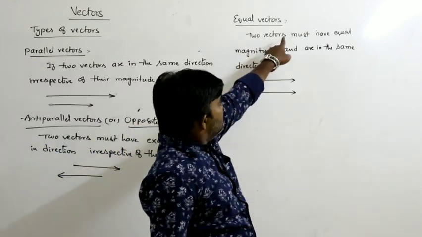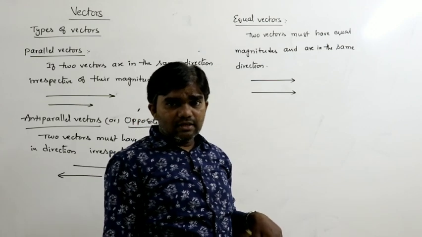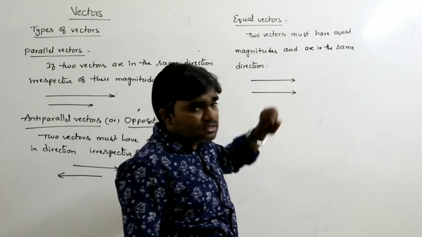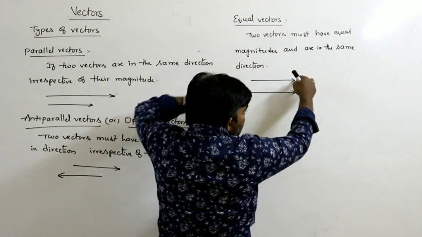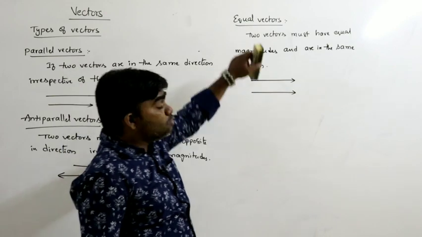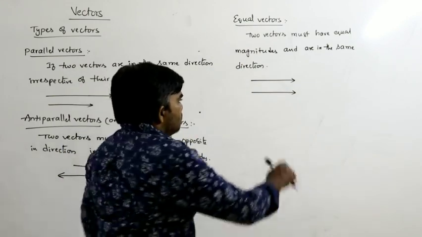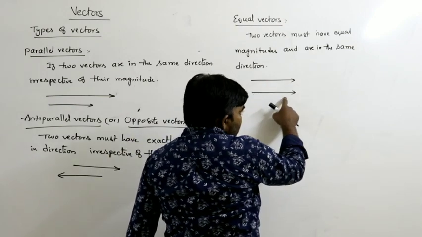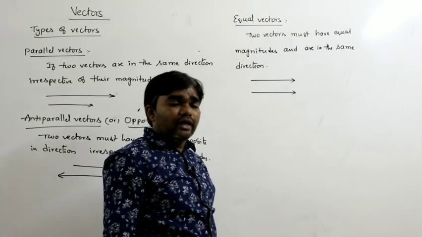Any two vectors are said to be equal vectors if they have the same magnitudes as well as the same direction. Same magnitude means the length of the vectors must be the same and the directions also must be the same. Here, let us say both vectors have the same length and the directions also are the same. So that's why these are called equal vectors.